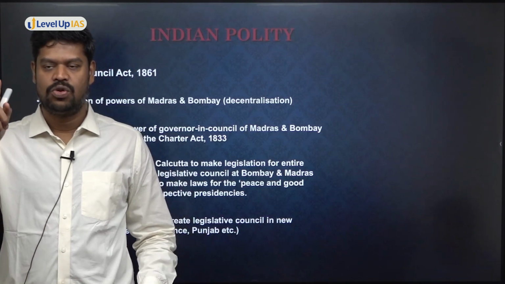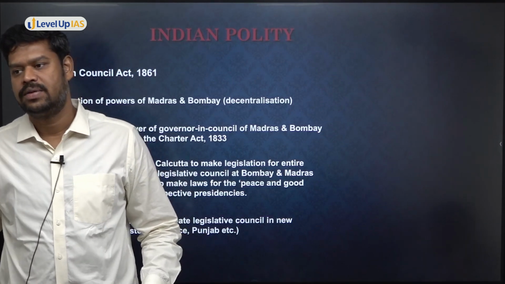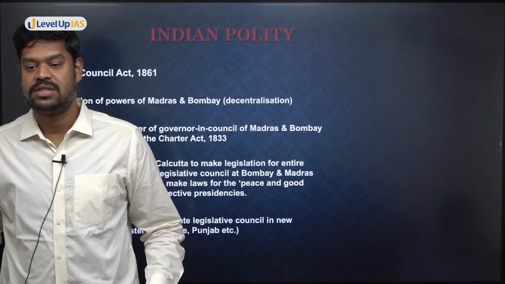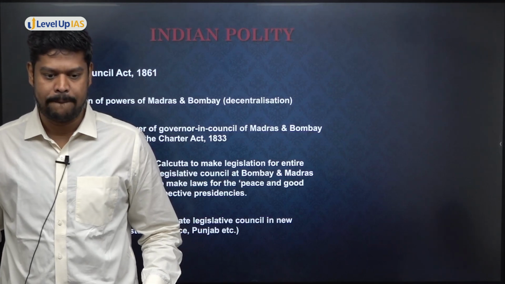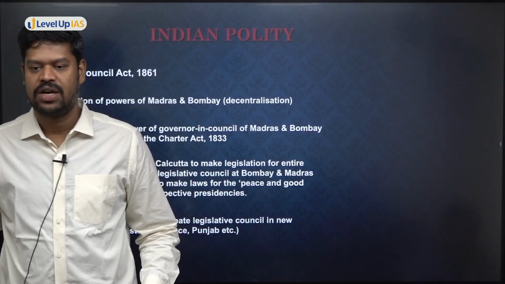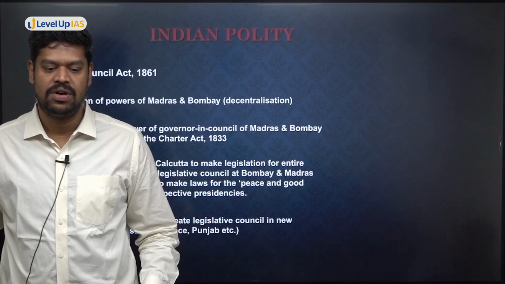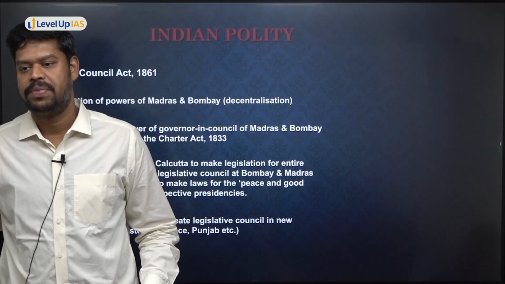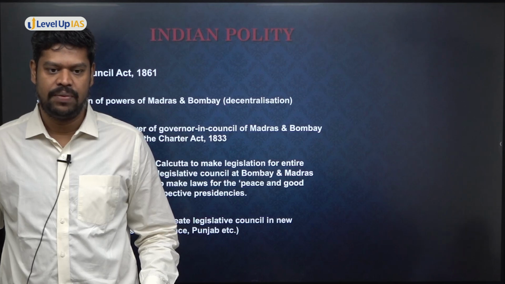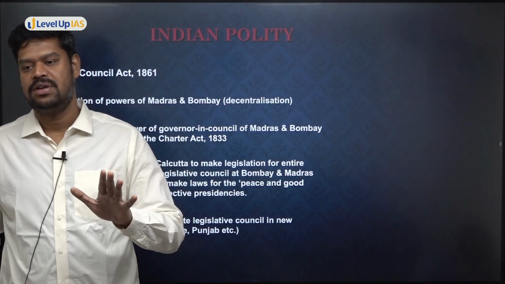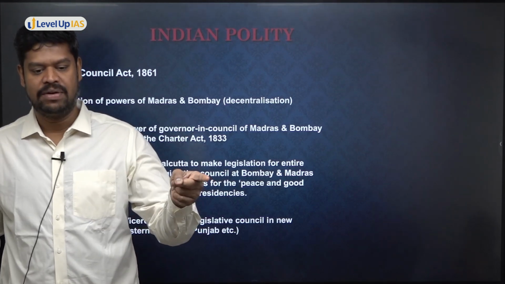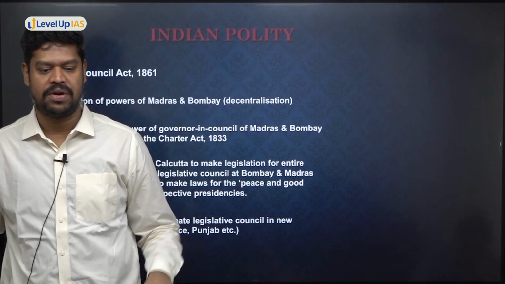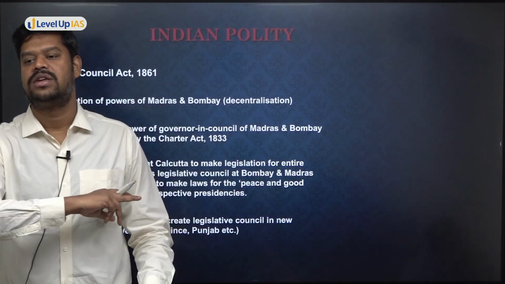During the company rule, if you can recollect, which act deprived the legislative powers of the provinces? Very good, the Charter Act of 1833, because that is when we learned that there was a zenith of centralization. The Governor General of Bengal was made the Governor General of India. Not only that, the lawmaking powers of the provinces were also deprived. Now they gradually started restoring that.